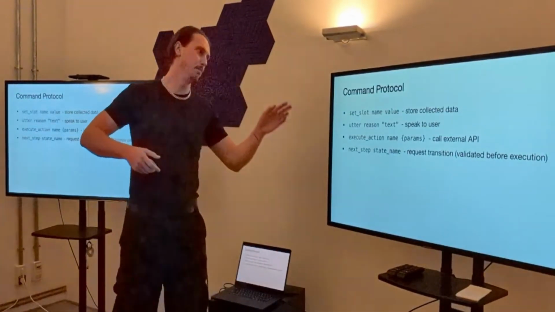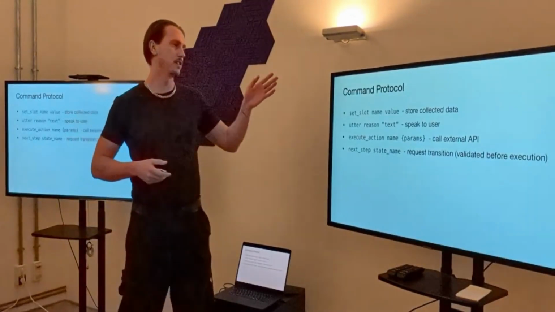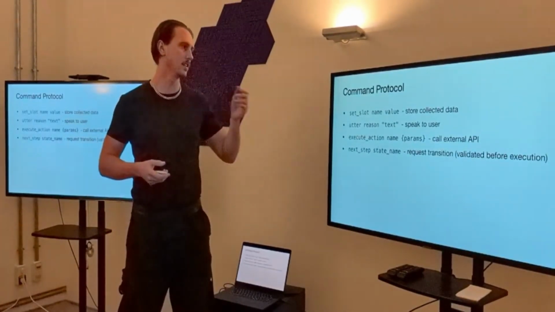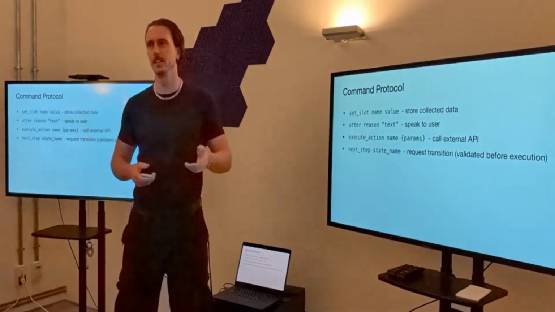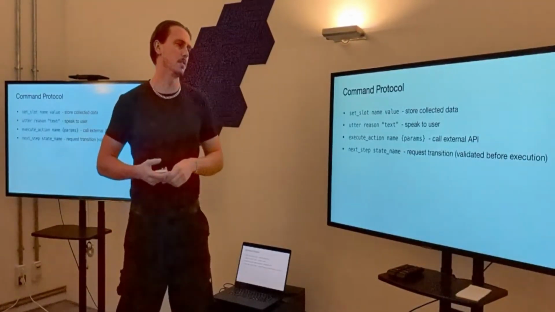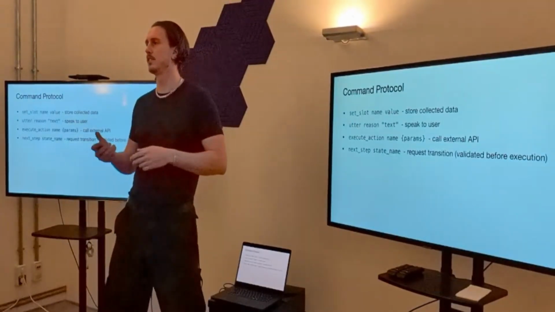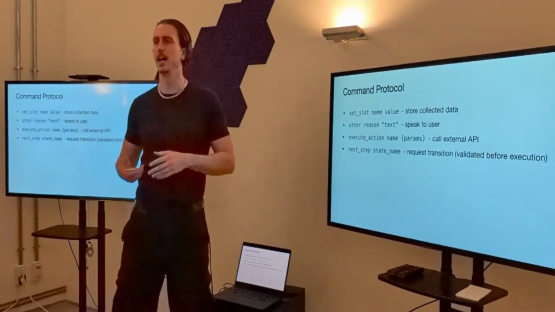So this is a bit of the command protocol that we have. We've got set slot, with name and value, to store collected information. It can call utter with a reason, and it will speak something to the user. The reason is useful because it allows us to classify different types of utterances.